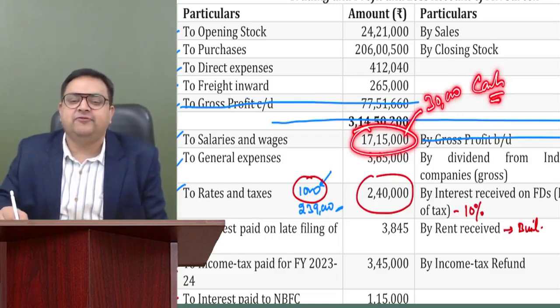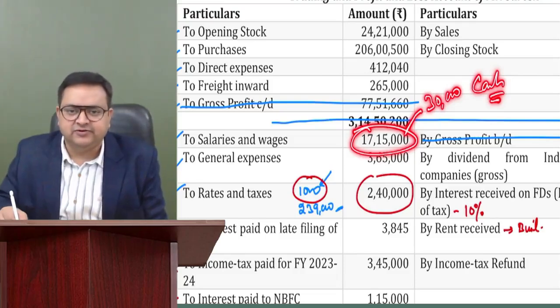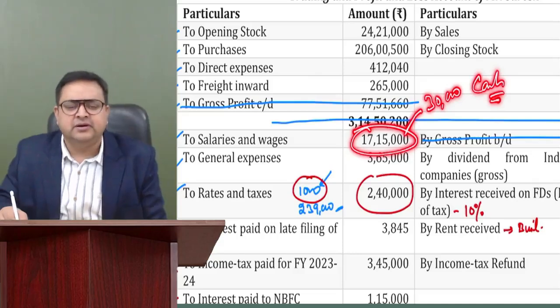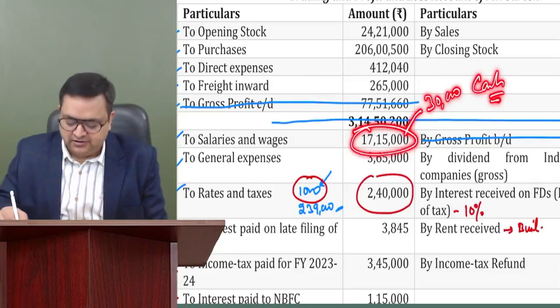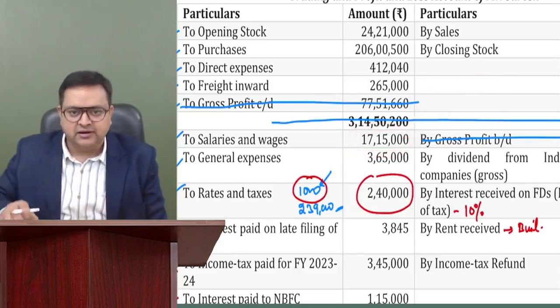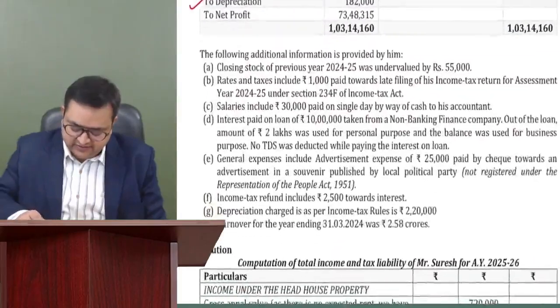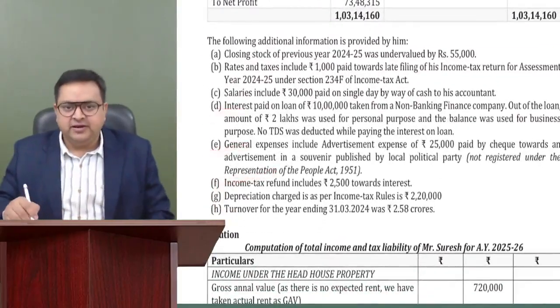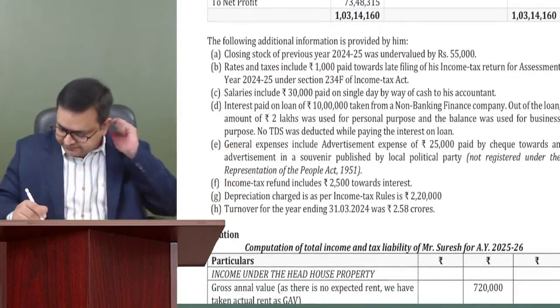If this would have been paid to a transporter of goods, then I would have allowed it because it is not more than 35,000. But it is paid as salaries, 30,000 rupees, we will disallow. Section 40A(3), no need to remember the section number, no need to quote it also, but please just disallow 30,000. How will we be doing it? After doing all these adjustments, we will be writing the entire thing.